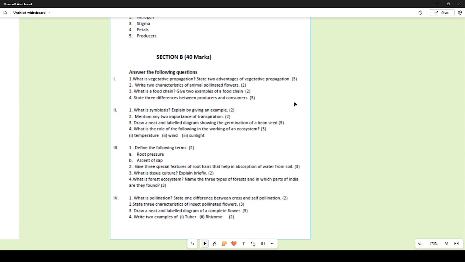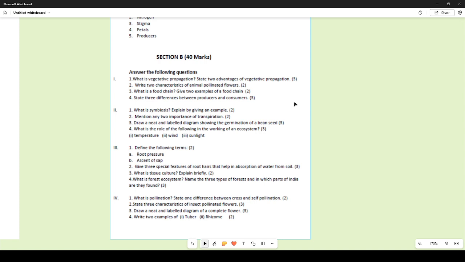Define the following terms. Root pressure. This is a pressure which is built up in the roots, created in the roots due to the constant inflow of water. So that is how root pressure is defined. Ascent of sap. When the minerals and the water move along the length of the plants in an upward direction, that is called the ascent of sap. Ascent means rising, and sap is the fluid or liquid which contains the water and the minerals.